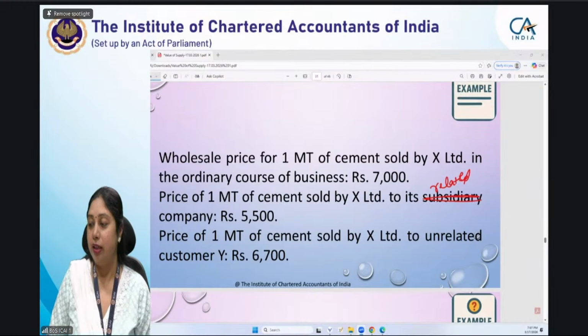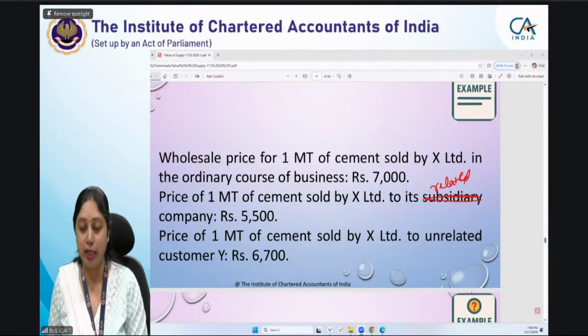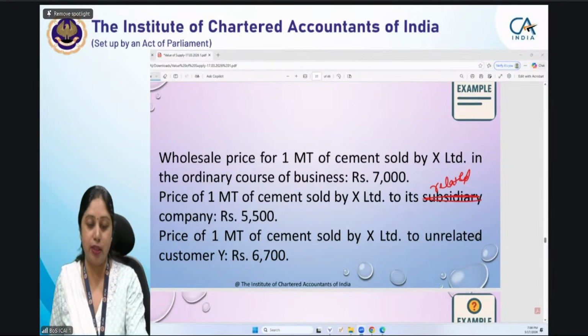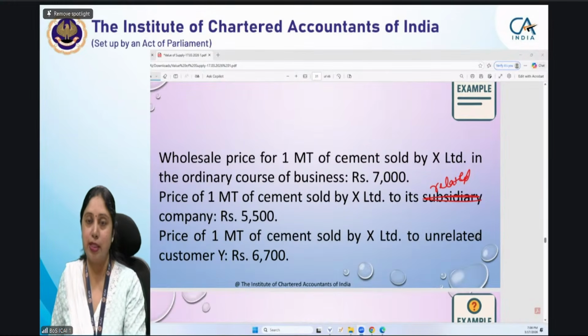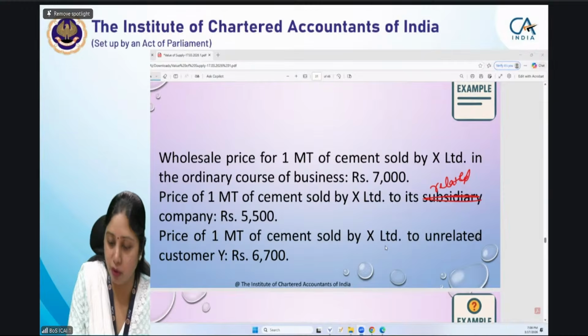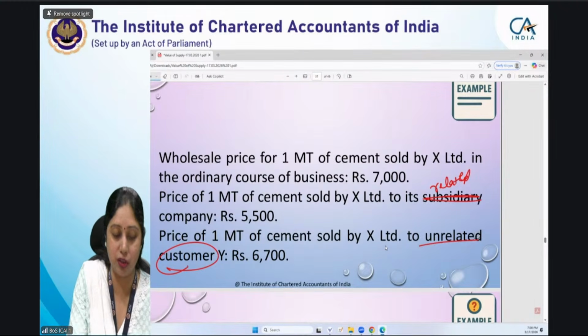No, I'm saying to related, but I want to know the value of supply of 1 metric ton of cement. The price at which it sells to related customers is 5500. To unrelated customer it has sold at 6700. So I want to ask the price for the goods sold to unrelated customers. Some of the students are confused which price, which transaction value I'm asking.